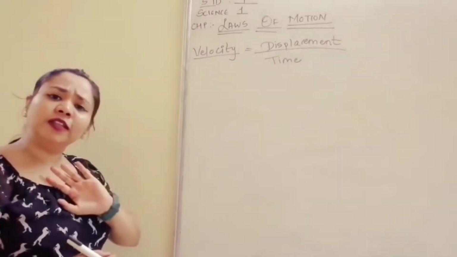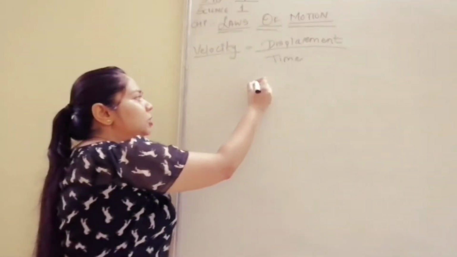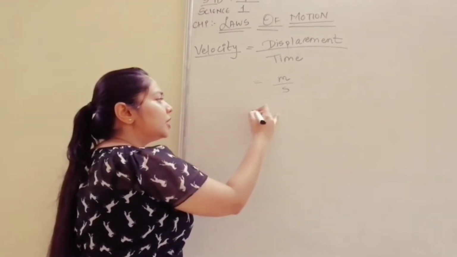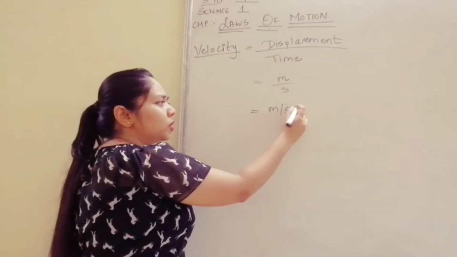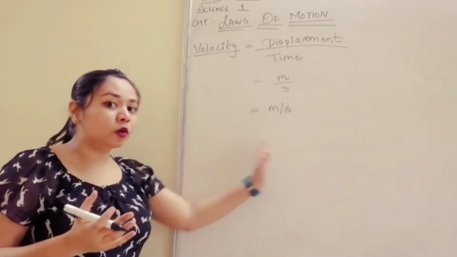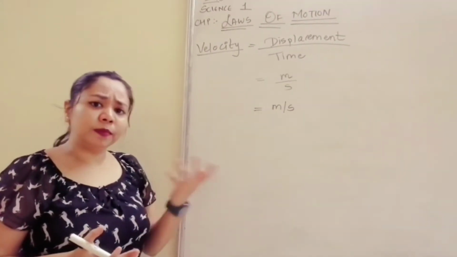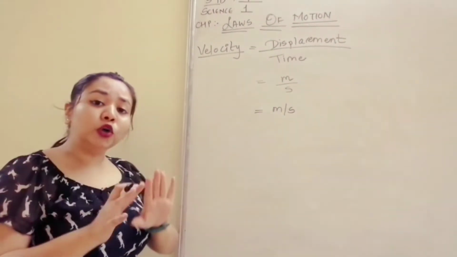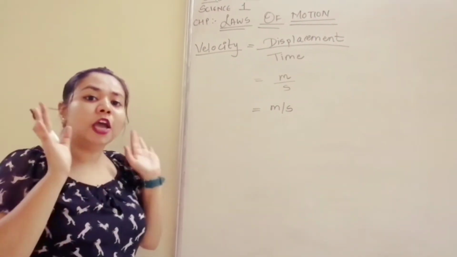Velocity will have the same unit like speed. Displacement will also be measured in meters, time will be measured in seconds. It will have the same unit. Like displacement and distance, I talked about that both are in meters, they can be calculated in meters or kilometers. Same for velocity and speed. Both can have the same SI units.